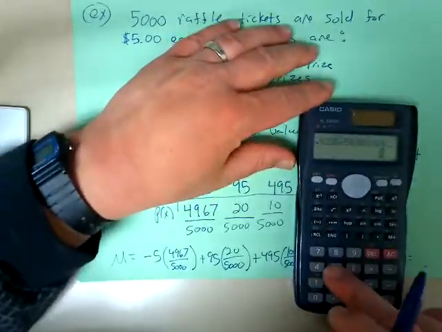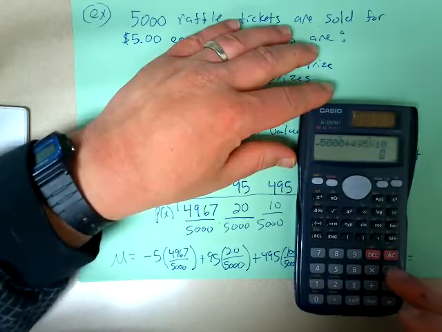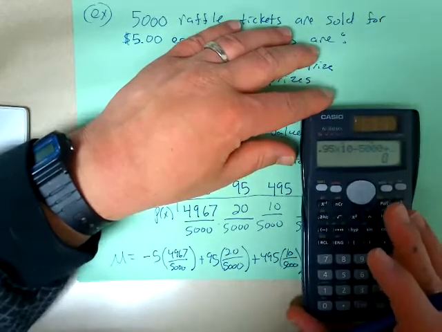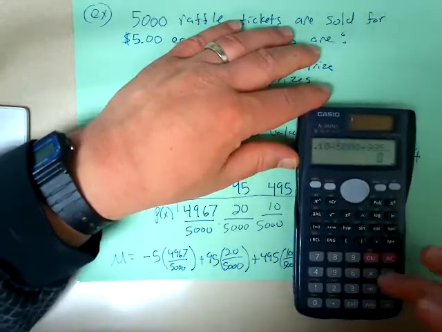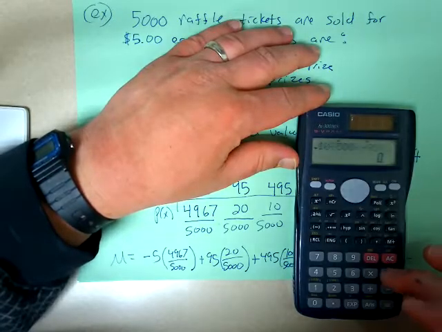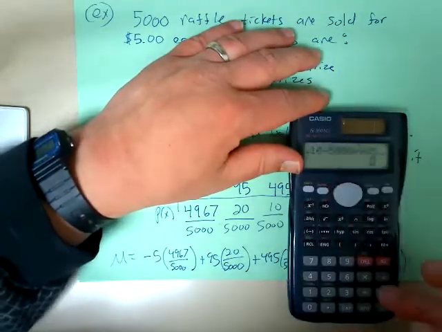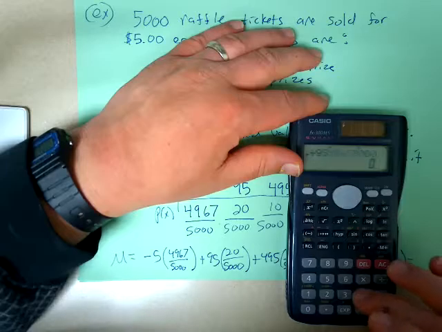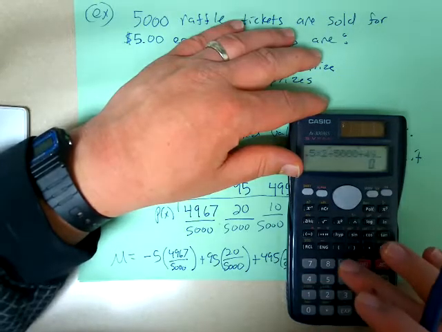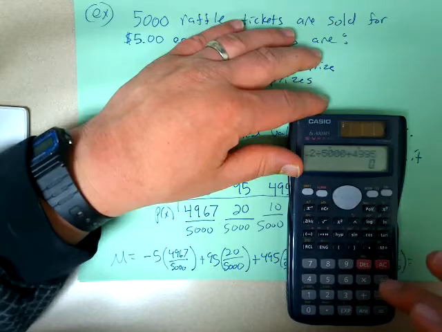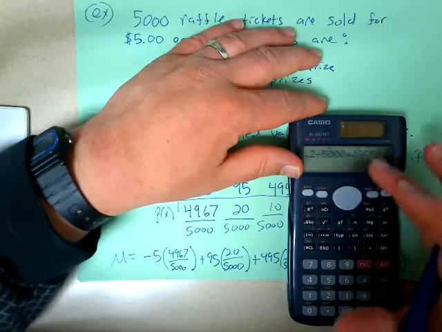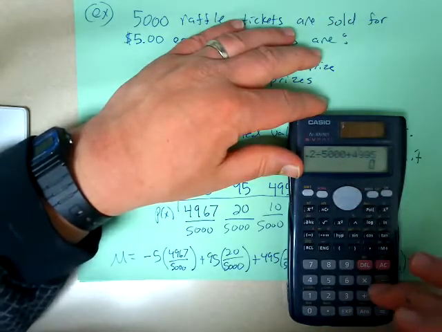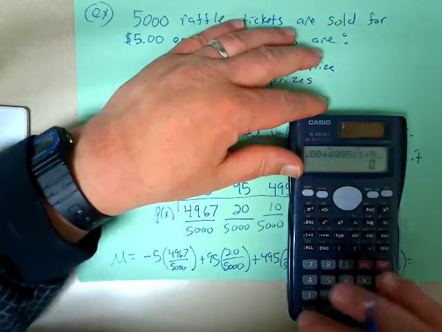Plus 495 times 10 divided by 5,000, plus 1,995 times 2 divided by 5,000, plus 4,995 times 1 divided by 5,000.